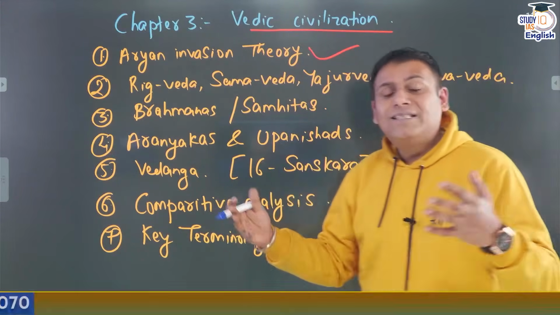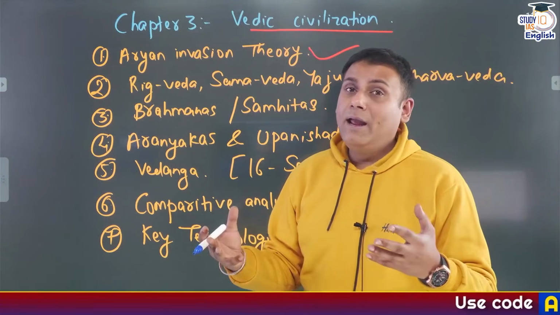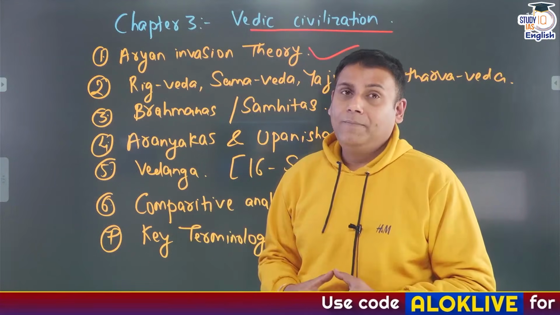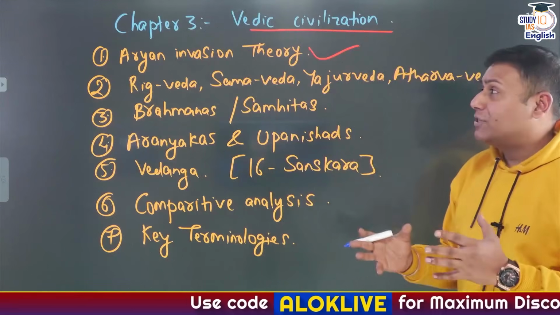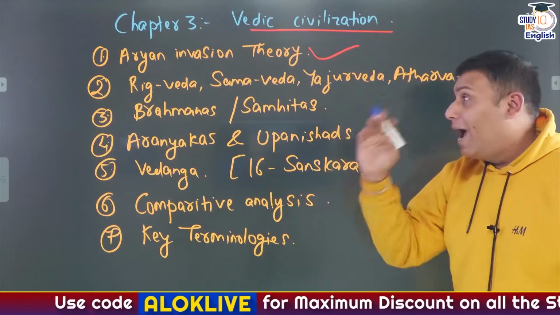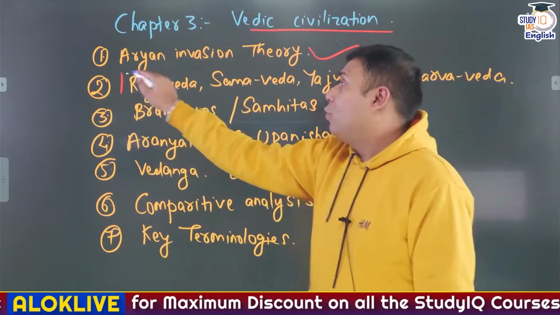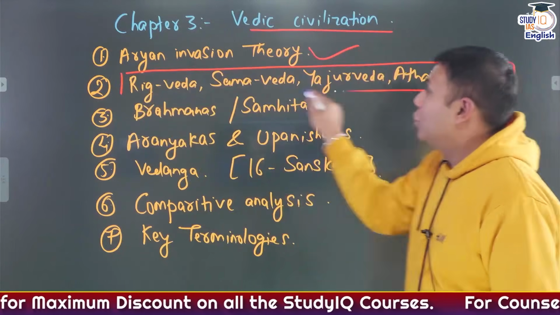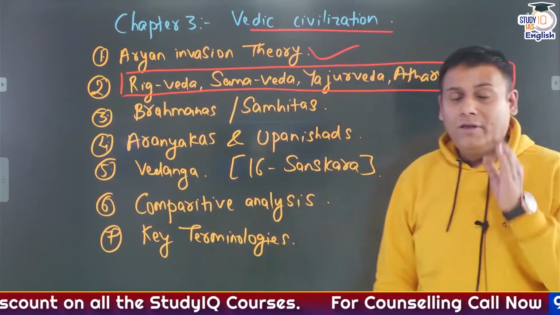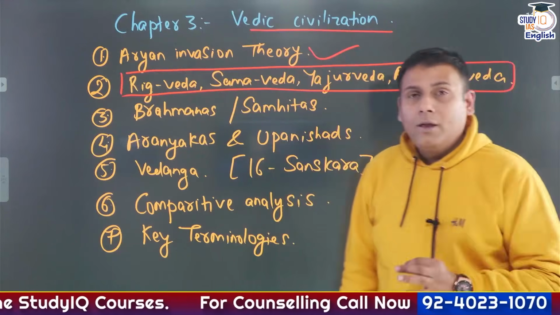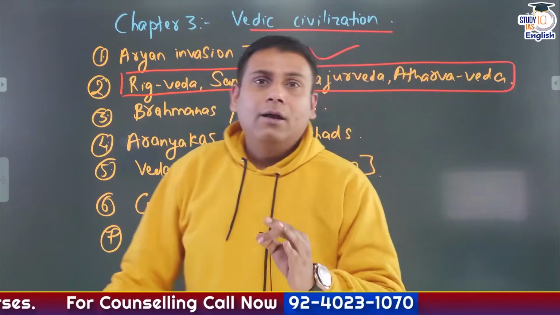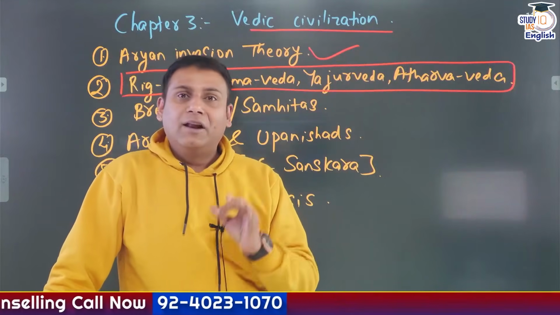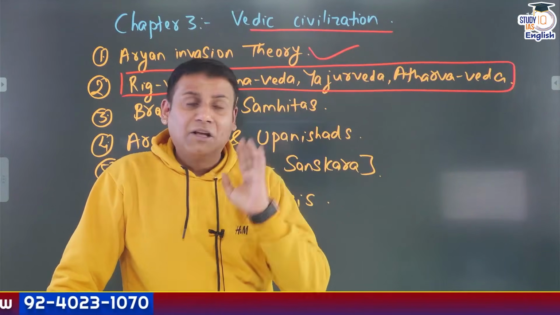Who said that the Aryans came from Tibet? It was said by Swami Dayananda Saraswati. Okay, so these kinds of questions can be asked. You can expect a question from the 4 Vedas, which are referred to as Shruti and Smriti. Okay, please read the 4 Vedas compulsorily: Rig Ved, Samved, Yajurved and Atharvaved.